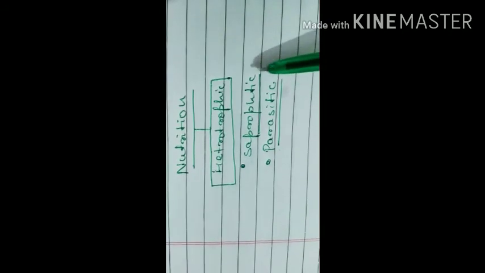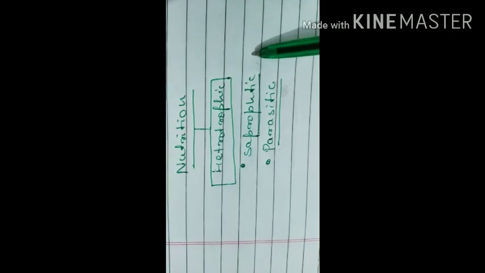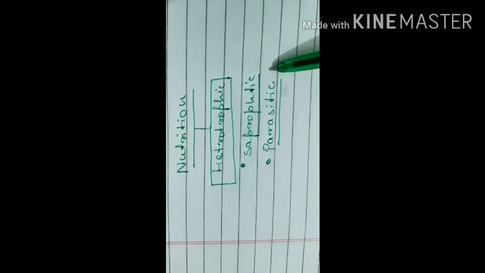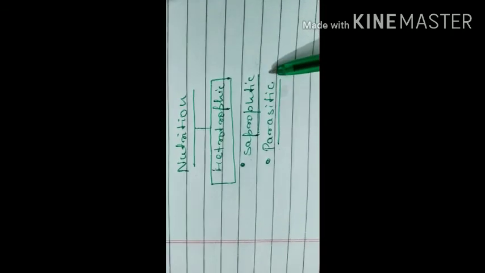So this is the major difference between saprophytic and parasitic.